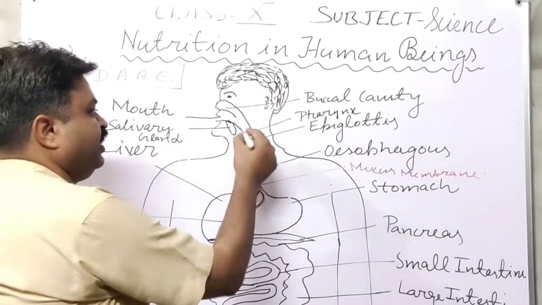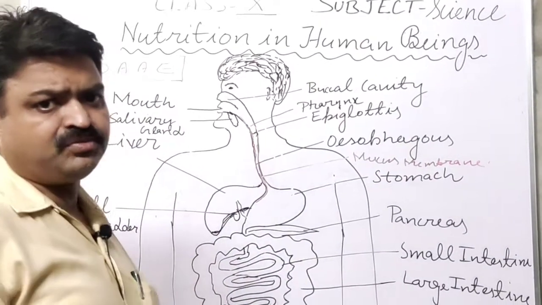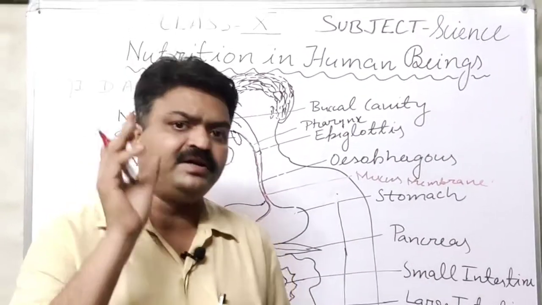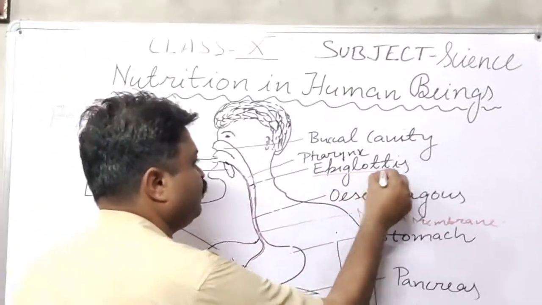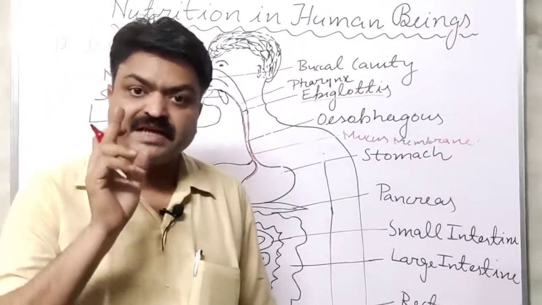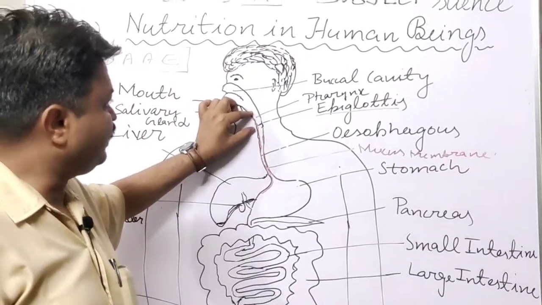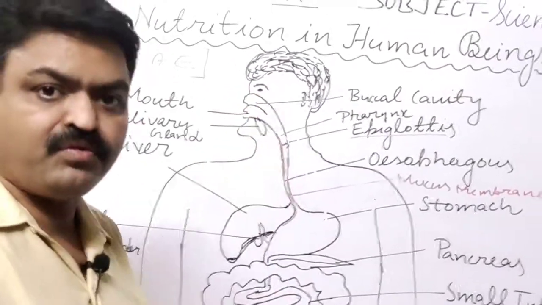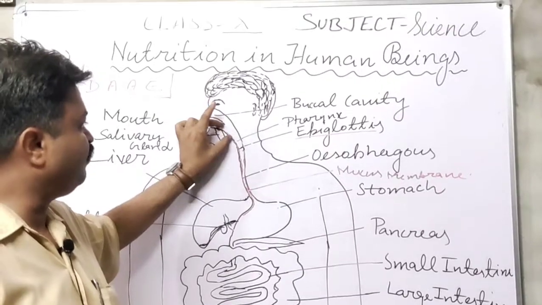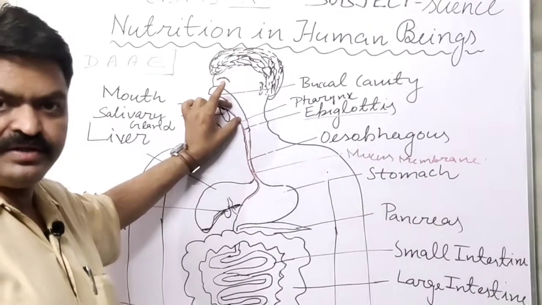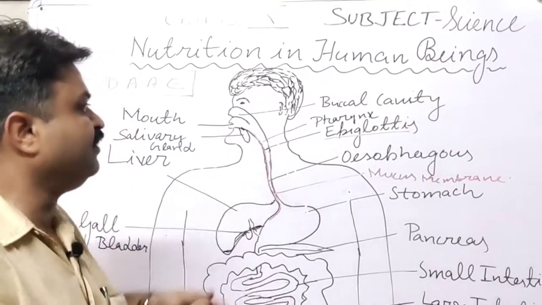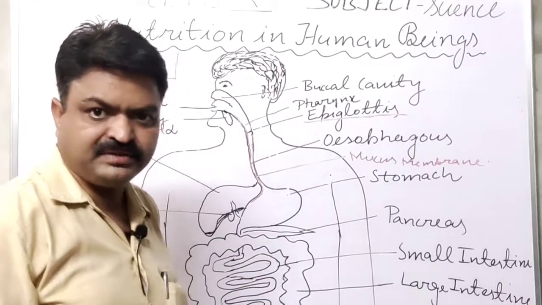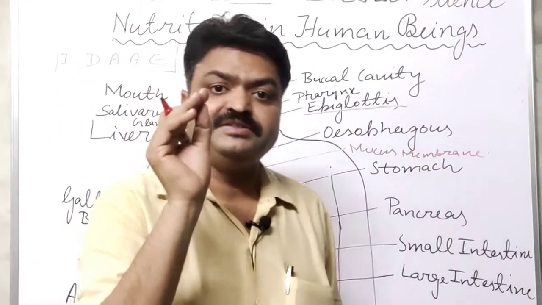This part is known as the pharynx, student. After the pharynx, student, there is one lid-like structure, and that lid-like structure is known as the epiglottis. This epiglottis separates the pharynx and the larynx, student. Because the pharynx or the larynx is common, means it is the common passage from where the air as well as food enters, and that passage is separated with the help of this important part, and this is known as the epiglottis.